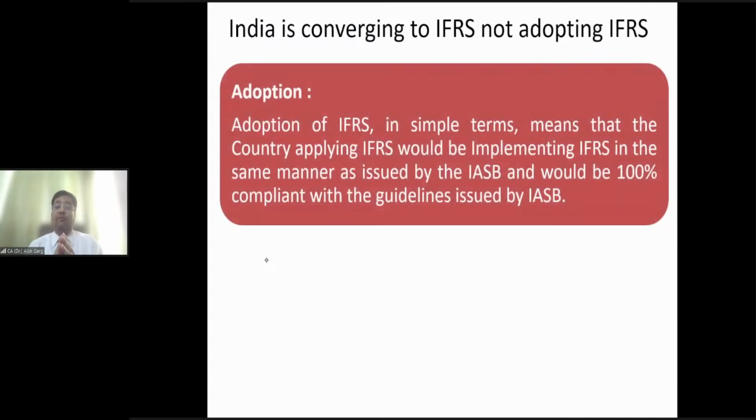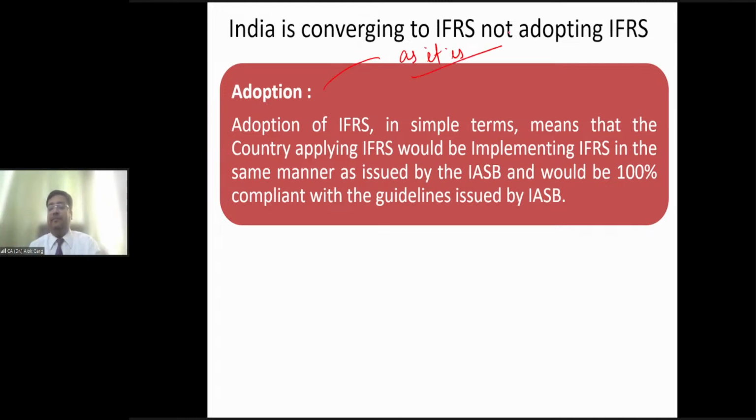Friends, I have said that 160 countries are using IFRS. So now, how to use IFRS? The point is how to use IFRS. There are two ways of using IFRS. One is adoption and one is convergence. What is meant by adoption? Adoption means like adopting a child. Adoption means taking someone else's baby as your baby. As simple as that. As it is. Adoption means as it is.